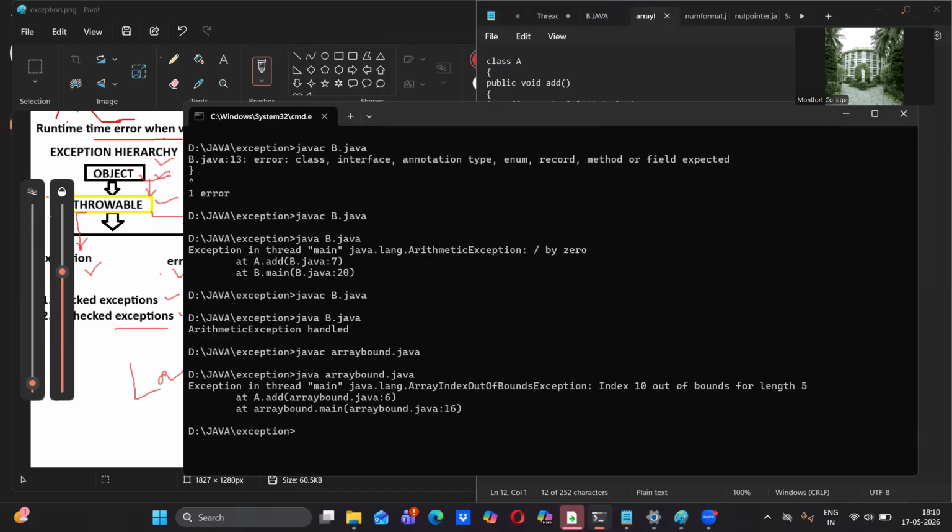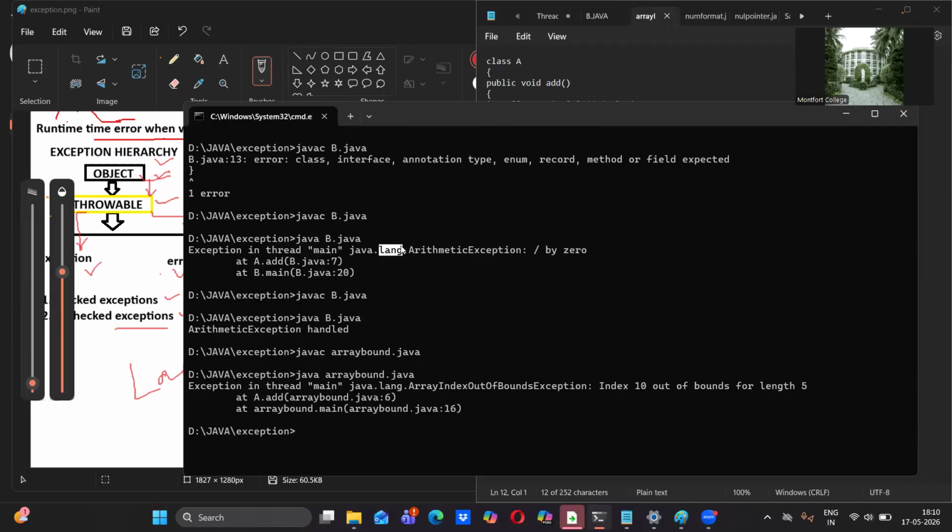Okay, all right. So it is showing some exception here. If you notice this thing, exception in thread main. So you know very clearly main is one thread. In which package is it showing? Lang package, array index out of bounds exception. In the previous program also you saw the error, arithmetic exception, in which package?